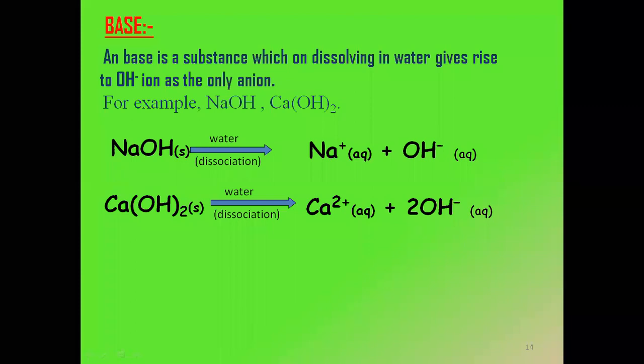But neither one is H+ nor OH-, so I will classify it under salt. Did you understand the difference between acids, bases and salts? Don't worry, do not get confused. We've just started with the chapter. There are a lot of things ahead which will help to clear your difficulties.